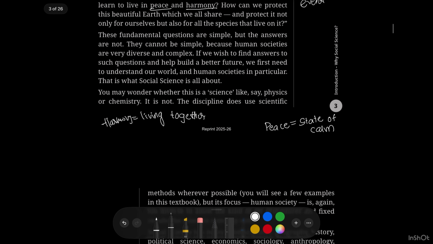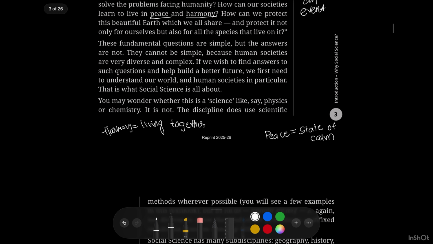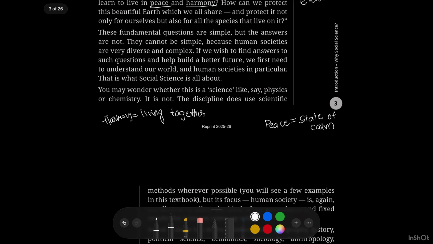Okay, and these fundamental questions are simple, but the answers are not. They cannot be simple because human societies are very diverse and complex. Diverse means very different and very broad, and complex means which is not simple.